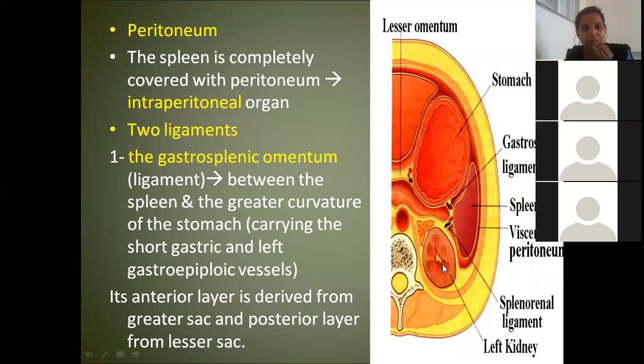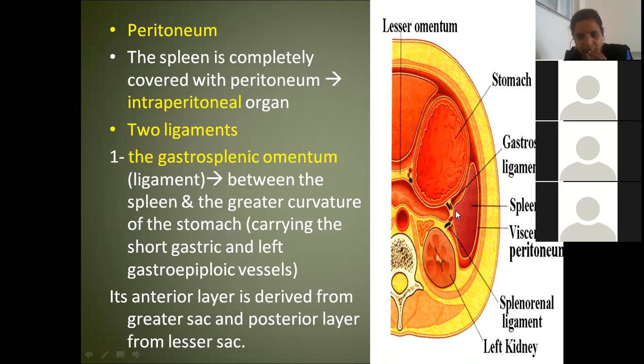Now the peritoneum: you can see the spleen is completely covered with peritoneum everywhere, hence it is called an intraperitoneal organ. Then two ligaments are there. What are those? Gastrosplenic ligament, between, as I already told you, the spleen and the greater curvature of the stomach.